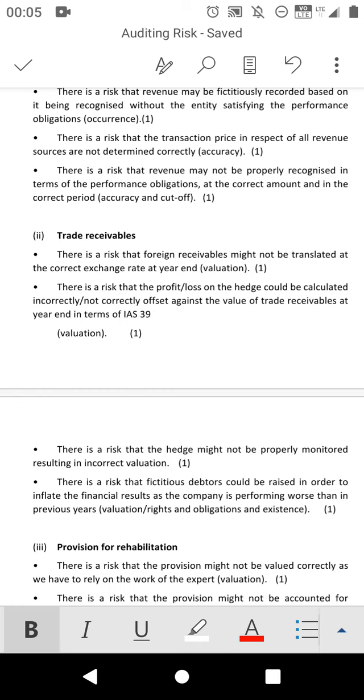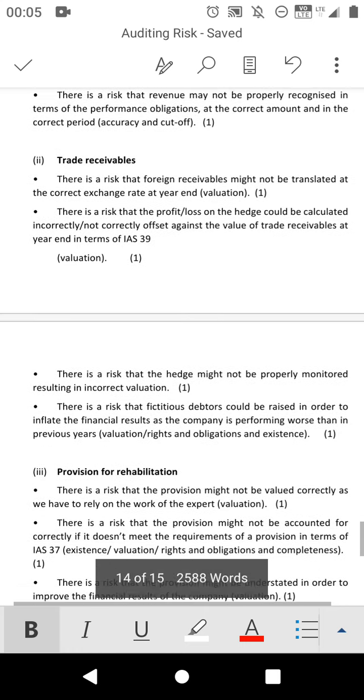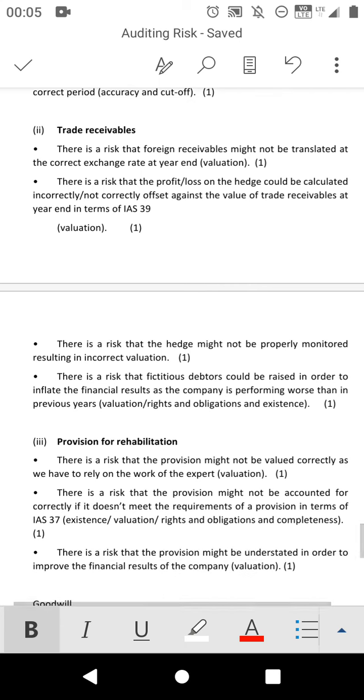Remember, if we are selling on credit to customers who are outside the country, we have to apply a foreign exchange. So there is a risk that they will manipulate the foreign exchange rate. Okay, so you have to check that. Then the other points, you can check them.